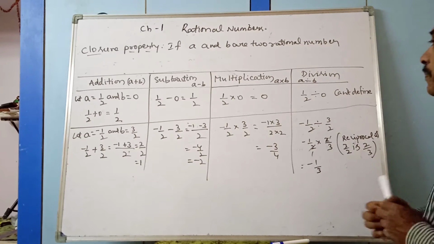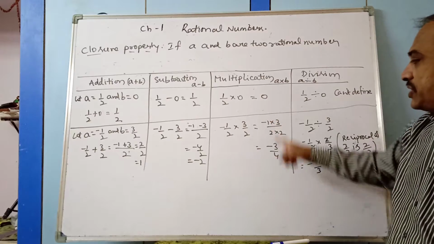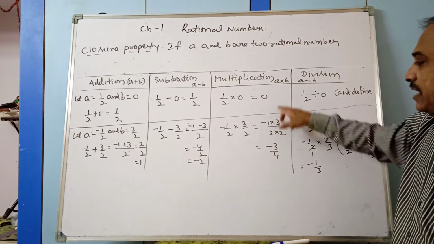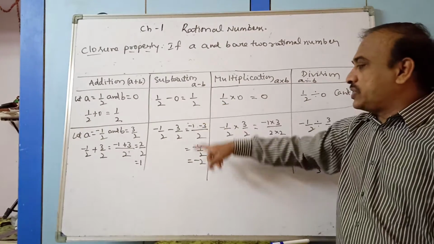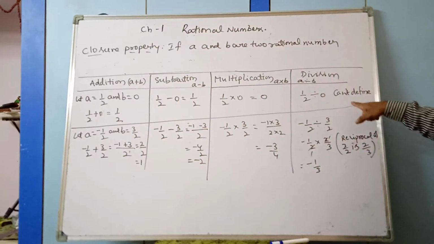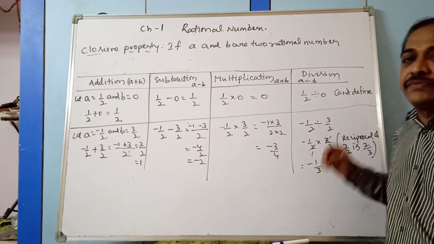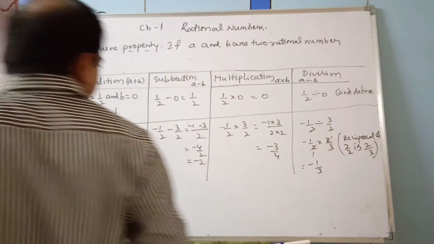You observe it. Under multiplication you are getting a rational number here also. Subtraction also you got a rational number. Addition also you got a rational number. But division, it is not satisfied here, and it is satisfied here. So from this what can we conclude?